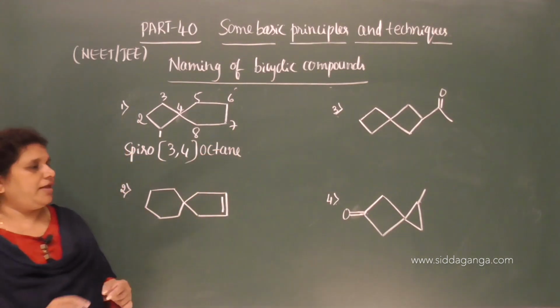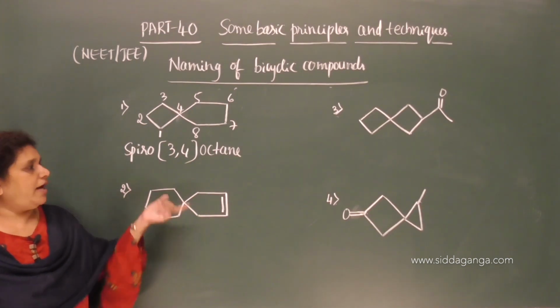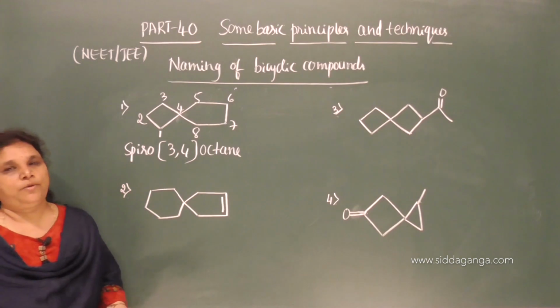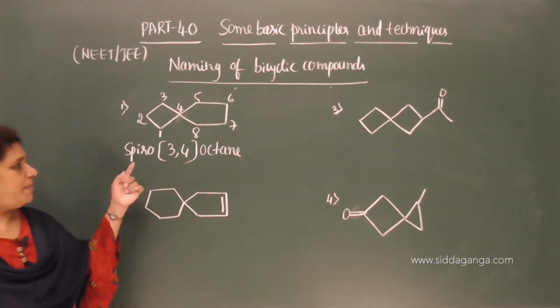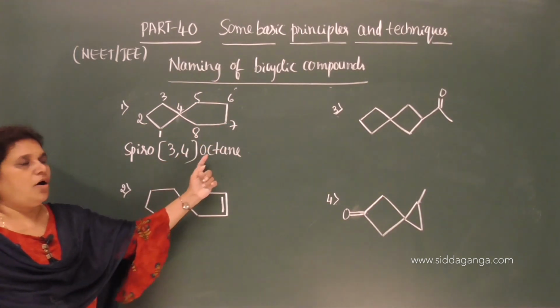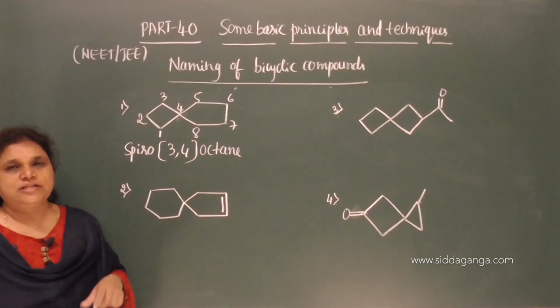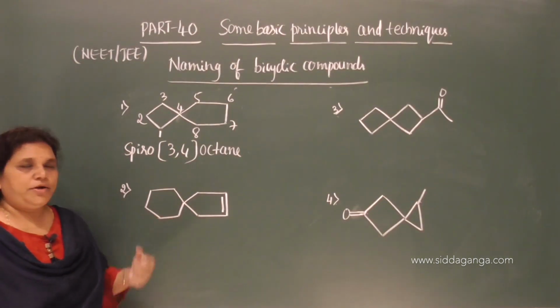Octane, because there are no multiple bonds here and no functional group, and it is a very simple spiro bicyclic compound. Spiro 3 comma 4 octane. Octane gives the total number of carbon atoms in a spiro compound. Move on to this.